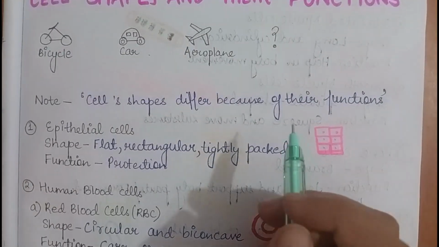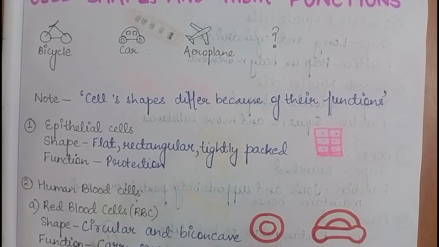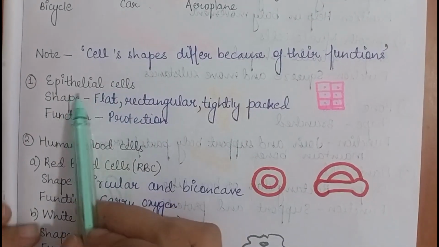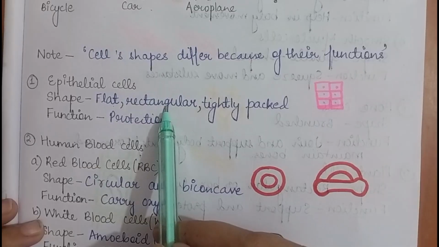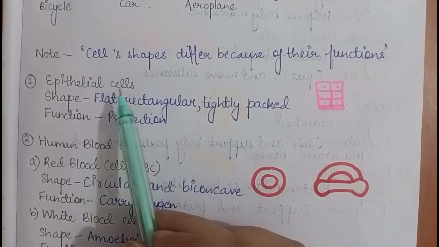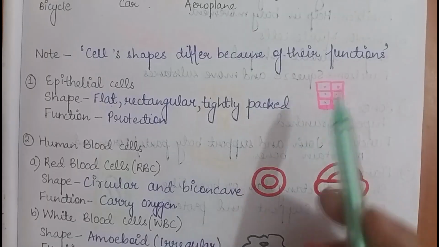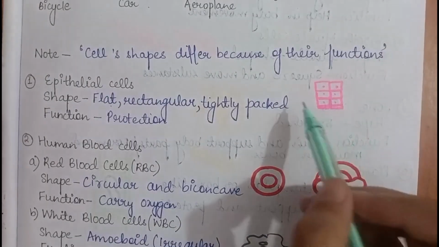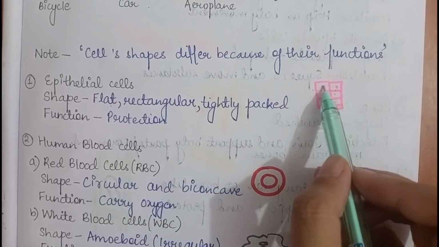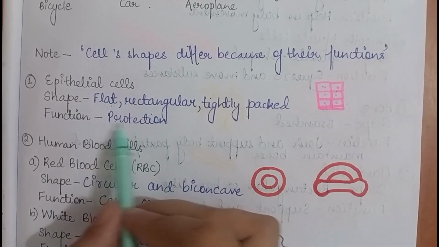Okay, now we are going to study the different shapes of different kinds of cells and their functions. First are the epithelial cells. Their shape is flat, rectangular and tightly packed. These epithelial cells are generally found on the upper surface of the skin, and they also line the various organs of our body. We can see here they are rectangular and tightly packed. There is no space between the cells, and their general function is protection.